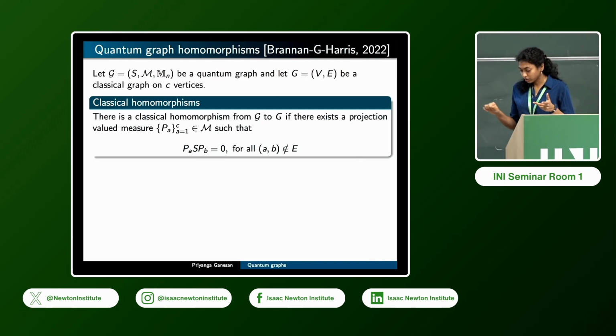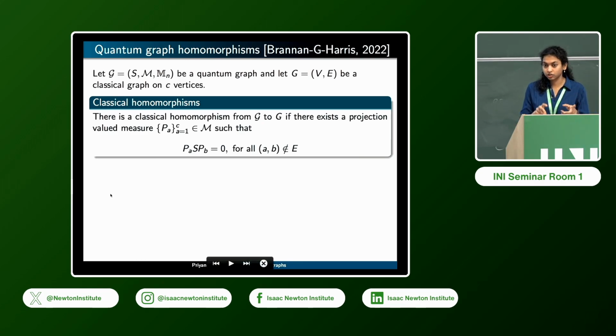And then there are two conditions. The adjacency is captured by the fact that if the quantum input belongs to a certain basis, a well-chosen basis for this operator space, then it must satisfy a certain property. And if it belongs to the commutant, which is the synchronous version of it, then it should satisfy a certain property. So there are two winning conditions, and by studying the winning strategies of that game, you can exactly get a characterization like this: the classical homomorphism from G to G exists precisely when you have a PVM satisfying this.